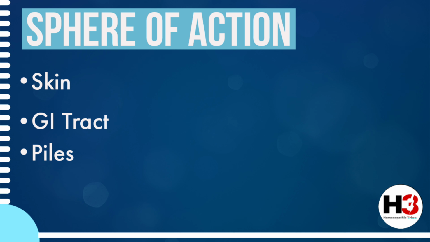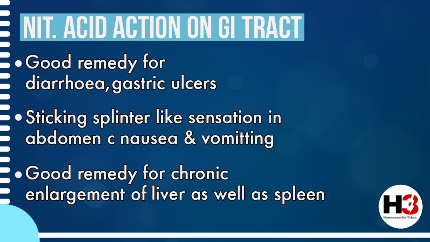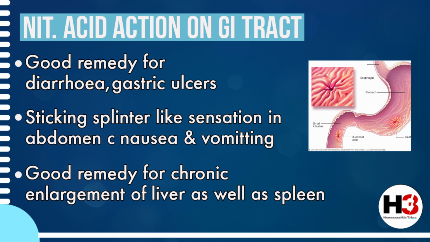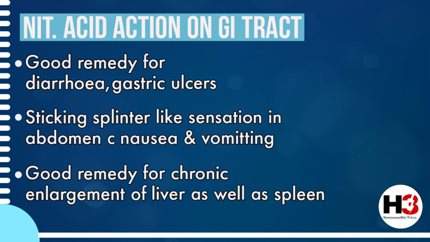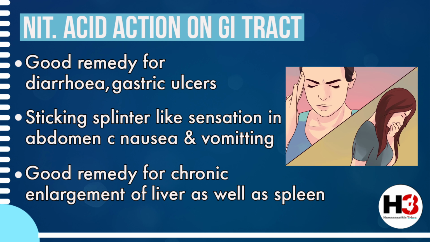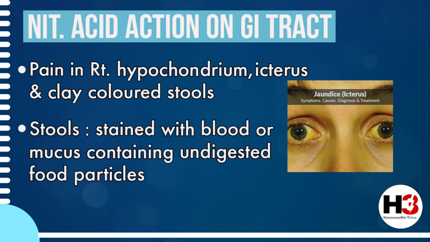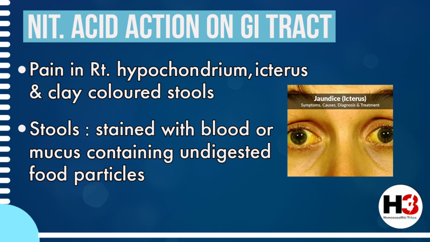Now nitric acid is an excellent remedy for various GI troubles like diarrhea, gastric ulcers, etc. The main symptom which is seen in many cases of nitric acid is sticking, splinter-like pricking pain in the abdomen, along with nausea and vomiting. Nitric acid is also an excellent remedy for chronic enlargement of the liver as well as of the spleen, where we usually see symptoms like pain in the right hypochondrium, icterus or clay-colored stools.